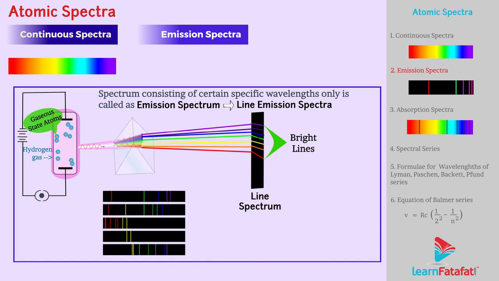Each element has a unique line emission spectrum. By comparing the line emission pattern of an unknown element to that of known standard patterns of elements, it is possible to identify the element.